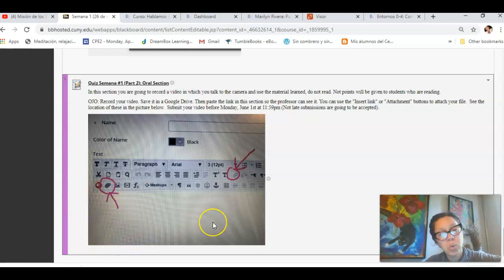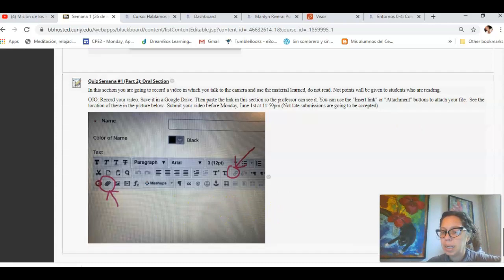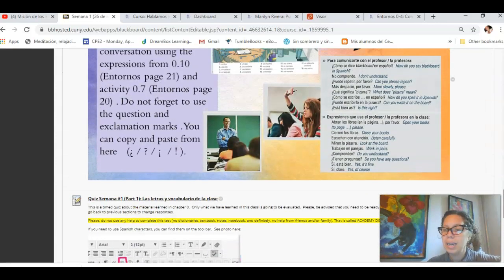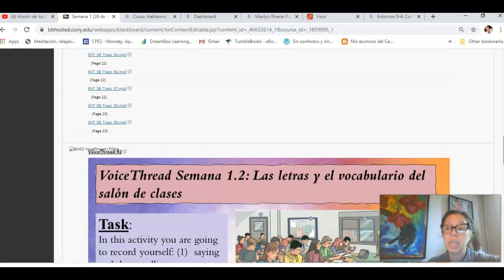And if you decide to use YouTube, that's perfect. Again, just make sure that you're attaching the link. You can use this icon. If you're using YouTube, you can use this tool. Looks like a film, recording a film. You click there and then you copy and you paste the link, okay? And I think that's basically about Eleteca and the activities that are due this week.